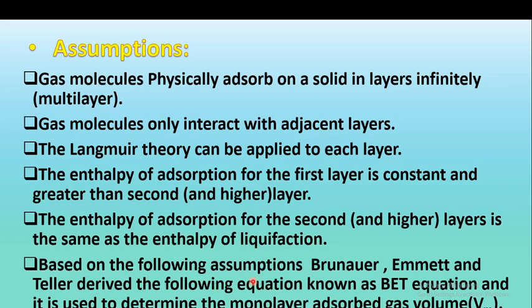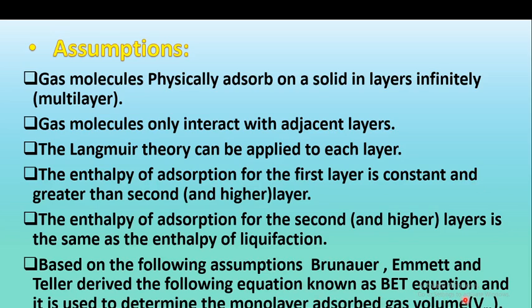So based on the following assumptions, Brunauer, Emmett and Teller derived the following equation known as the BET equation. Means based on these assumptions, they derived the equation called the BET equation, and it is used to determine the monolayer adsorbed gas volume, that is Vm.